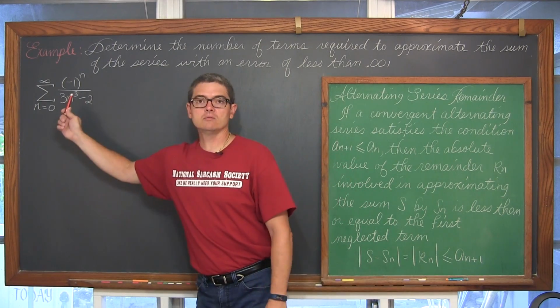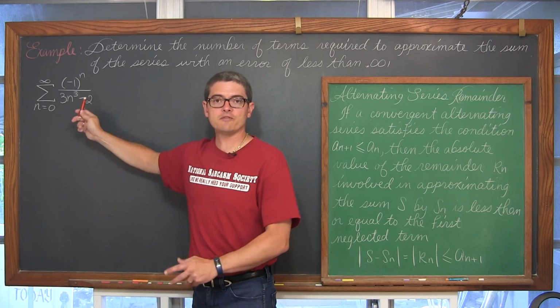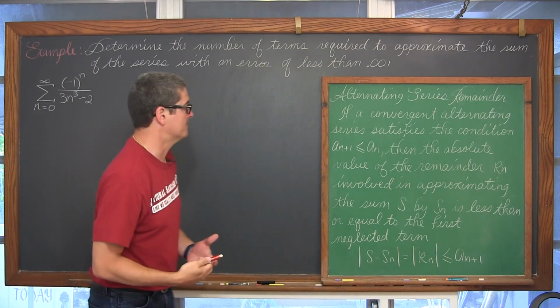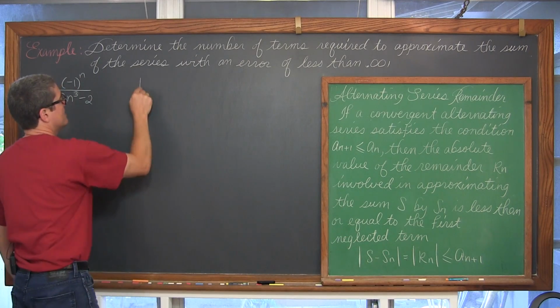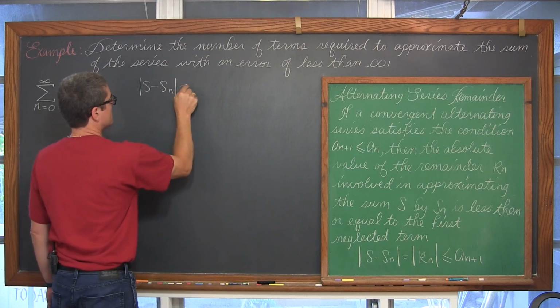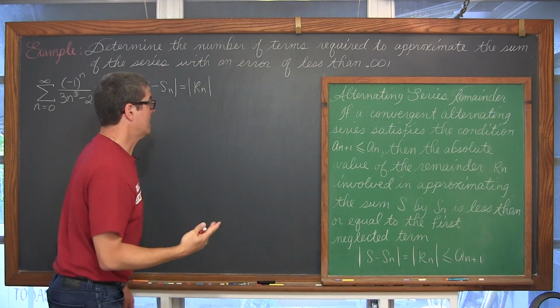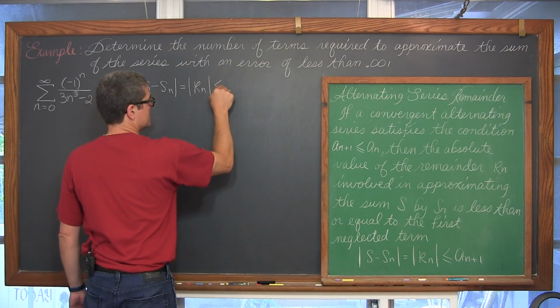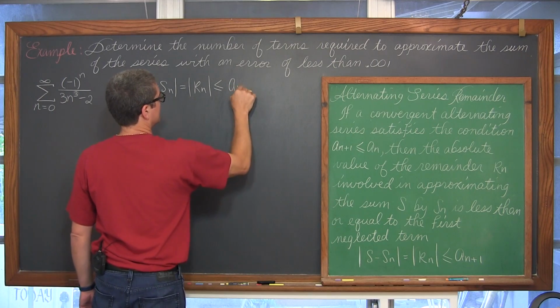Now we don't know what the sum of the series is, and there's not an easy formula to identify that. So we're going to estimate it with a partial sum. And we're going to come down here and remind ourselves that the absolute value of S minus S sub n is equal to the absolute value of r sub n, that error, that remainder, which is guaranteed to be less than or equal to a sub n plus 1.